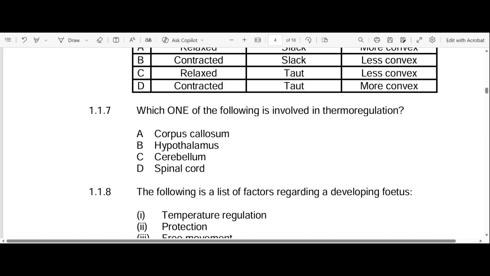A, corpus callosum. Wrong. The corpus callosum is the structure that separates the two hemispheres of the brain, the left hemisphere and the right hemisphere. So it's not correct. Let's go to B, hypothalamus. Yes, we know that B is correct because the hypothalamus is the control center for temperature. Does that make sense? So the answer is B. C, cerebellum, is not correct. D, spinal cord, is not correct.